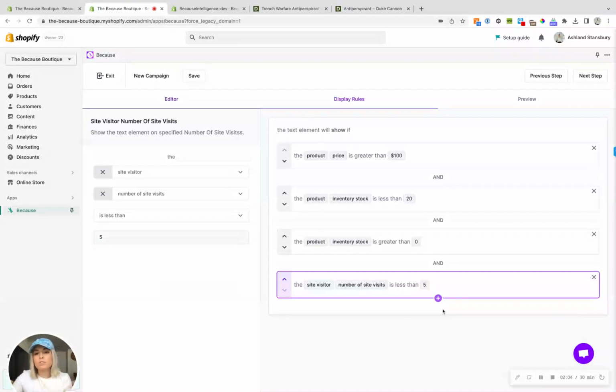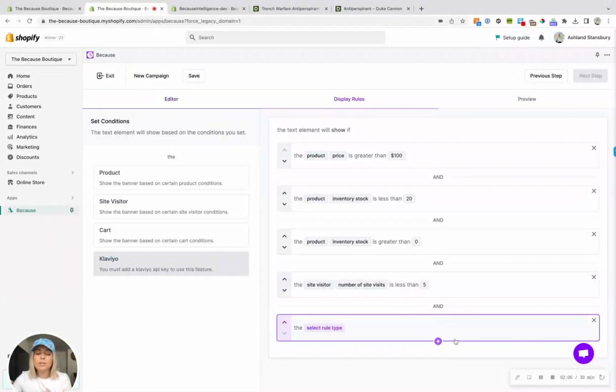You can incorporate all of your site visitor data, customer data from Klaviyo, cart data, dollar amount that's in the cart, anything of that nature can all be incorporated here together with and or if this and then that rules that essentially determine for complexity around dynamic content across your site. The next step is for you to determine if you want scheduling rules with a start date and an end date, and then publish this content live in a matter of minutes on your site.